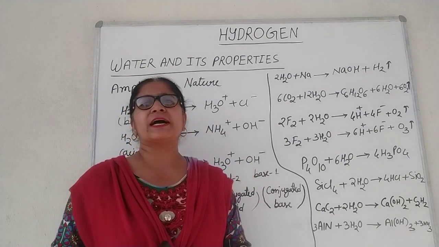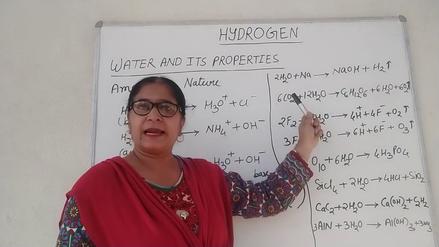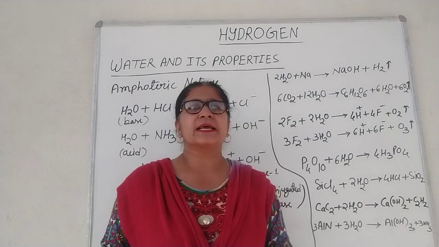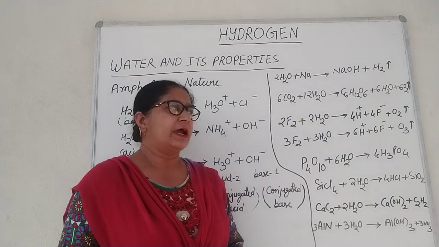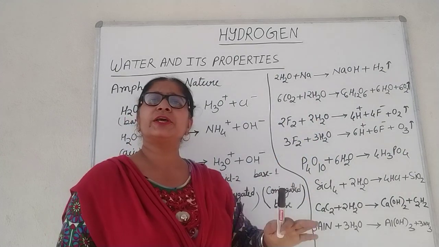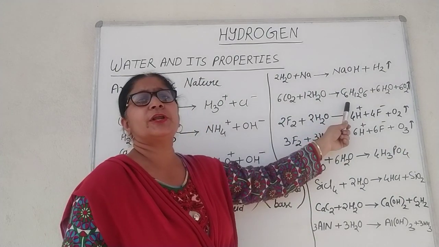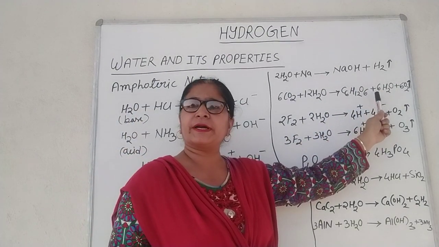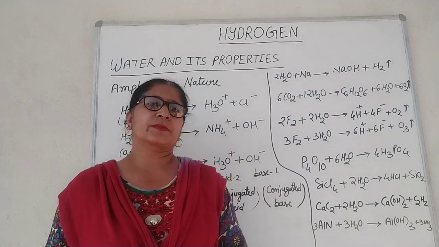Water is oxidized to oxygen during photosynthesis. Let's see the reaction. 6 molecules of carbon dioxide react with 12 molecules of water to give 1 molecule of glucose, 6 molecules of water and 6 molecules of oxygen.